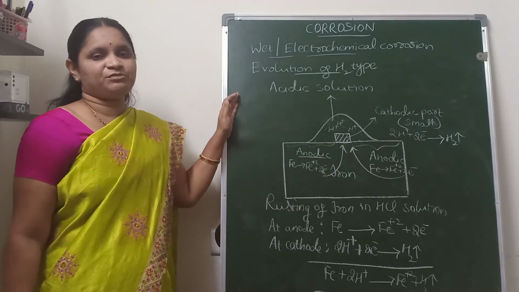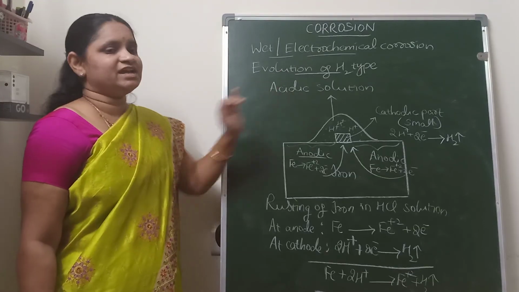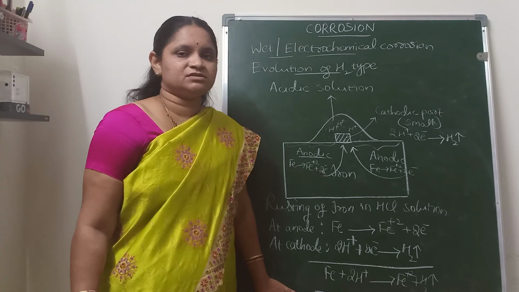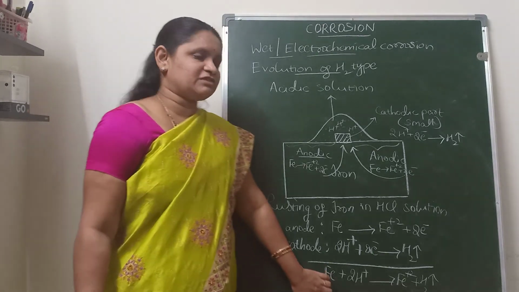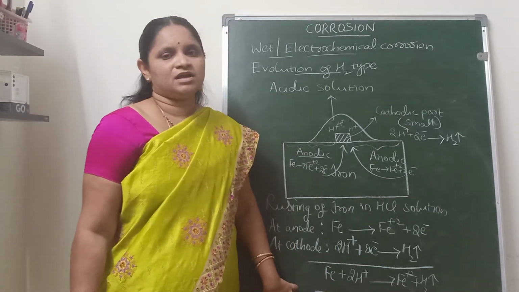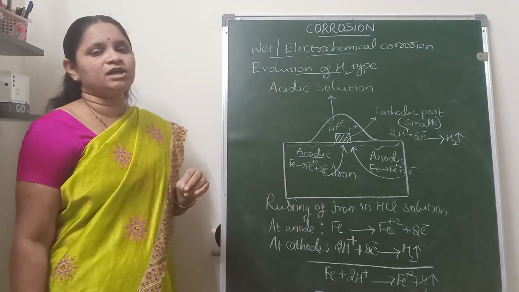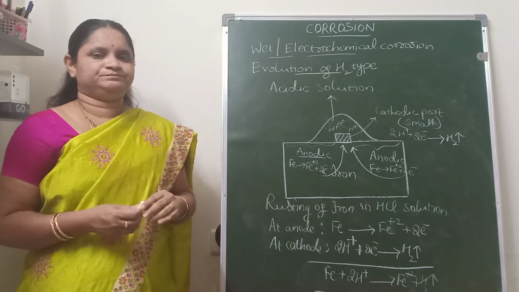So in this type of mechanism, hydrogen gas is evolved at the cathode. Hence this type of mechanism is known as the evolution of hydrogen type of mechanism. So this is one of the important mechanisms in the wet or electrochemical corrosion. Thank you.